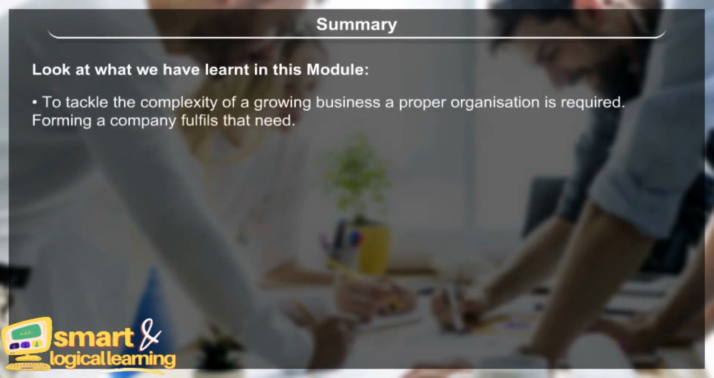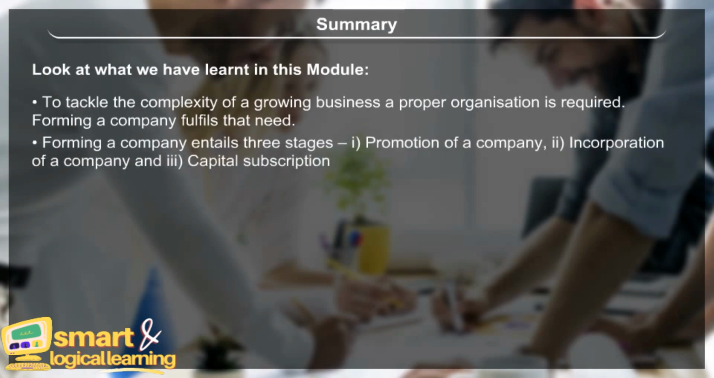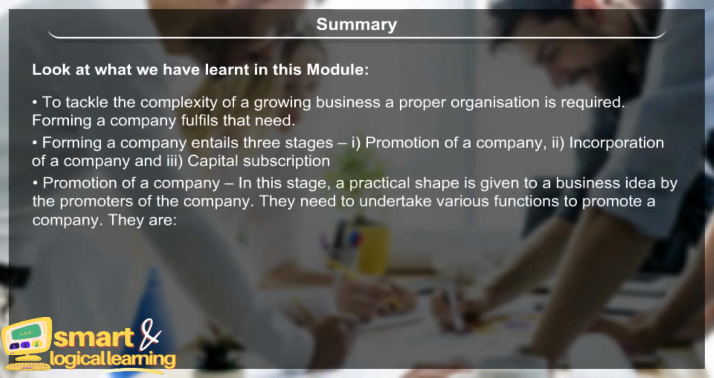Summary. Look at what we have learned in this module. To tackle the complexity of a growing business, a proper organization is required. Forming a company fulfills that need. Forming a company entails 3 stages: 1. Promotion of a company. 2. Incorporation of a company. And 3. Capital subscription.